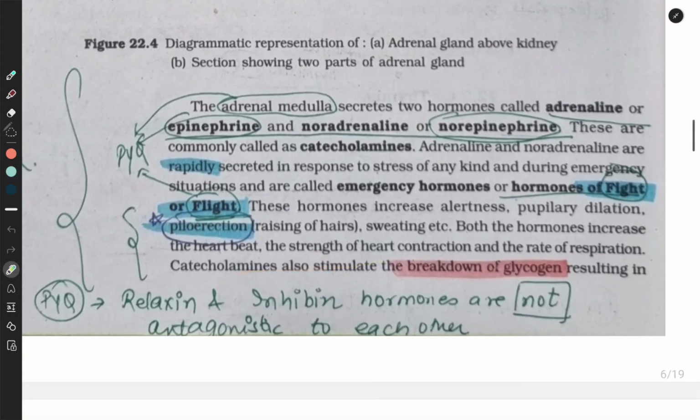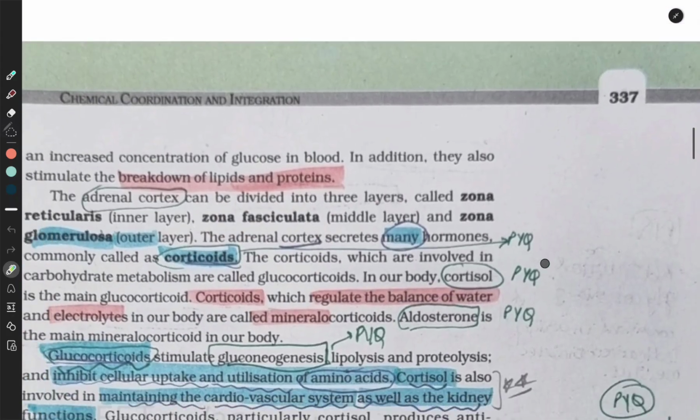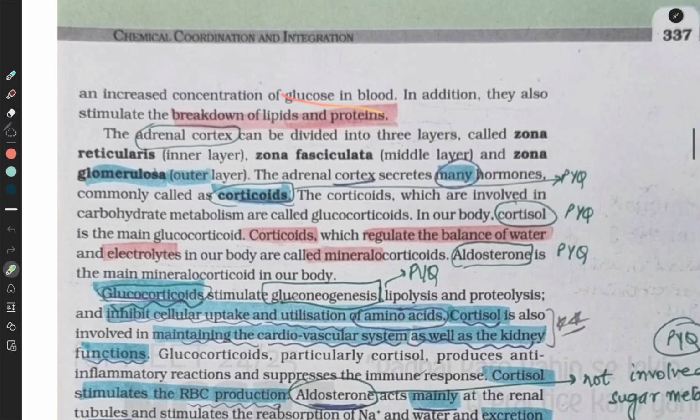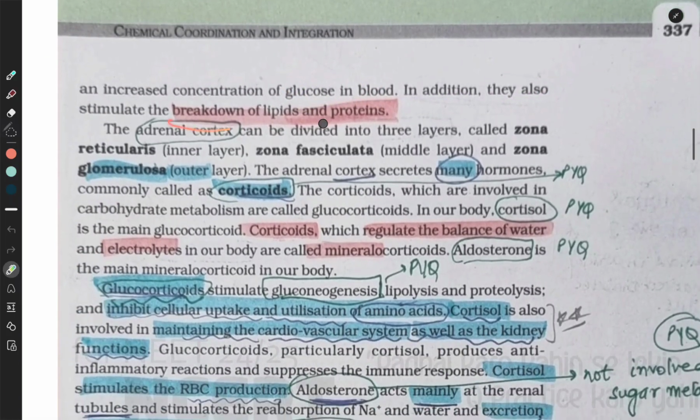Catecholamines also stimulate the breakdown of glycogen, resulting in an increased concentration of glucose in the body. In addition, they also stimulate the breakdown of lipids and proteins.